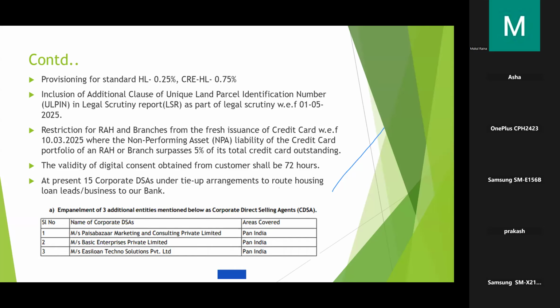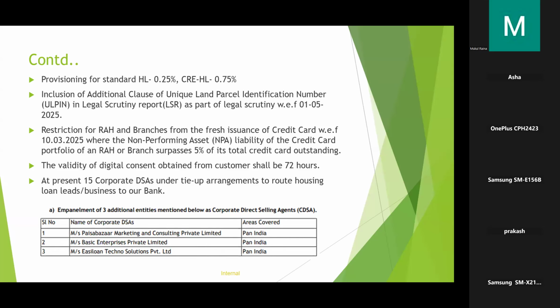Each land or each property has been given a unique identification number called Unique Land Parcel Identification Number. Not all states have it available, but there are states wherein this ULPIN has been introduced. Wherever you are taking a legal scrutiny report for those states, the ULPIN has to be mandatorily included in LSR.